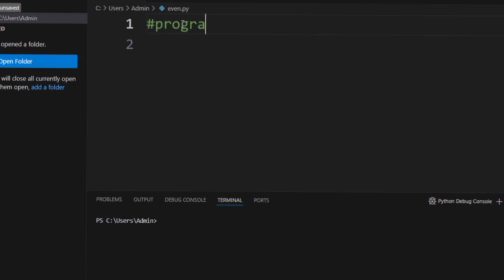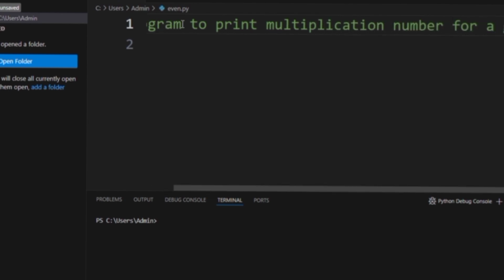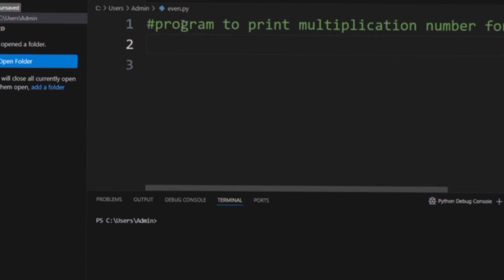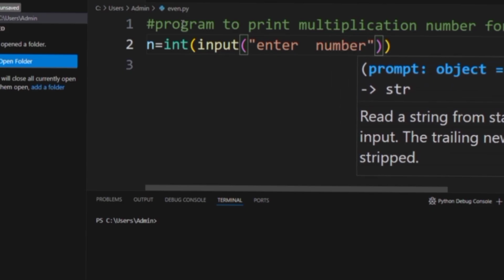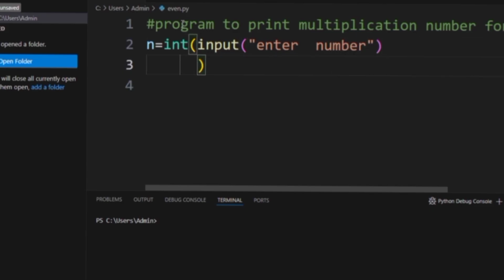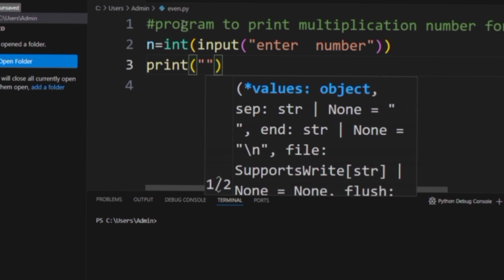Now let us start our first program to print a multiplication table for a given number. If you give one number, suppose you have given 5, the entire multiplication table has to be printed. If you give the number 3, the multiplication table has to be printed. That is the concept here. So at first we need to input one value. So I am taking n equals int of input, enter a number, so that here we can input one number. For that number, we will print our multiplication table. Okay. So simply for the view, I'm writing print in the double quotation.